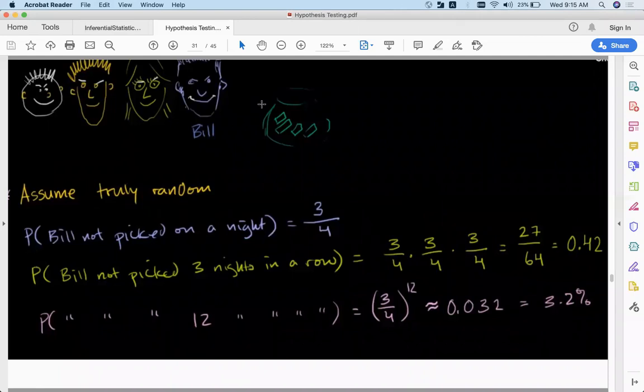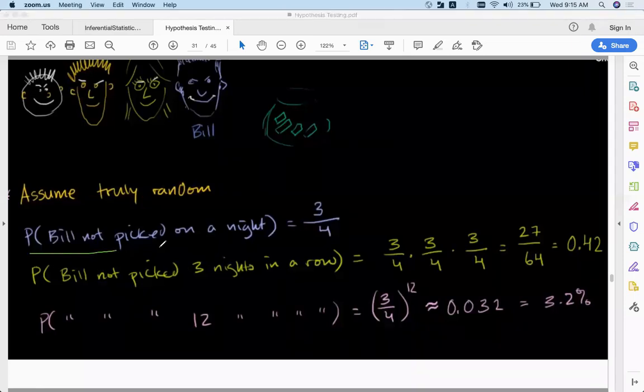What is the probability that Bill is not selected in the first night? It is given by 3 by 4. So this is a 75% chance. If you calculate 3 by 4, it is 0.75 or 75%. Probability that Bill is not picked 3 nights in a row is 3 by 4 multiplied by 3 by 4 multiplied by 3 by 4, which is about 42%.